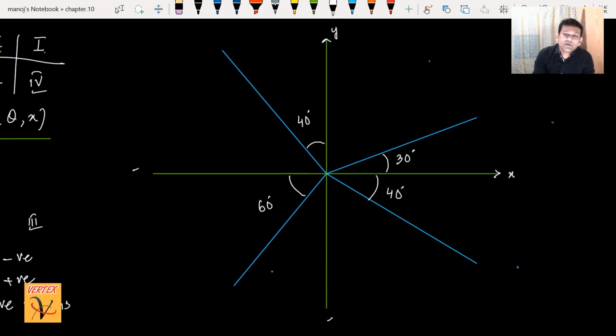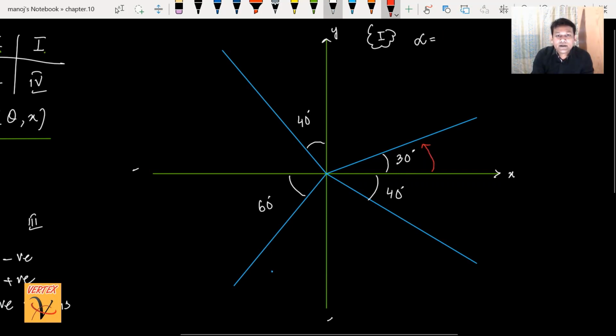This is a very good example so we can understand the difference between the basic angle and the general angle. I'm moving in the first quadrant now. In the first quadrant, what is alpha, the basic angle? What's the basic angle definition? Always positive, acute angle, and always from the nearest x-axis. So your basic angle is here, 30 degrees.